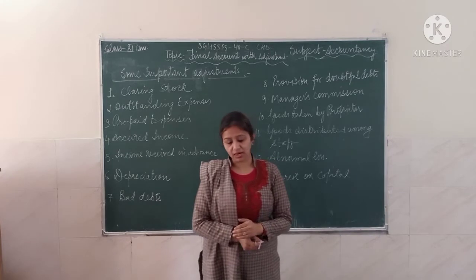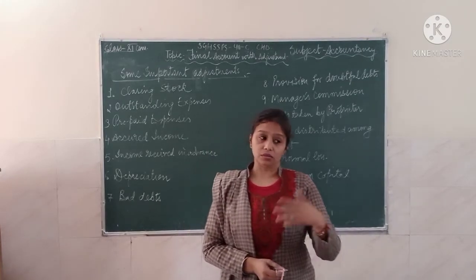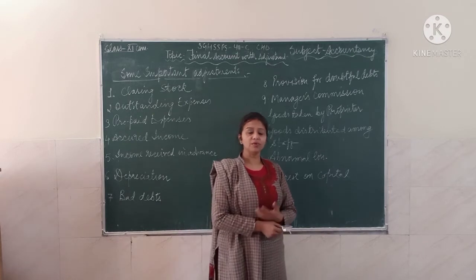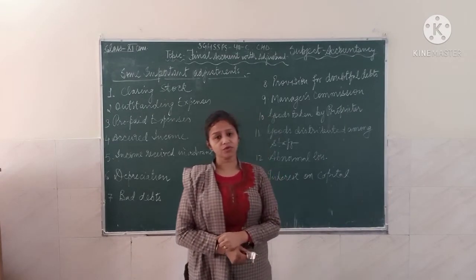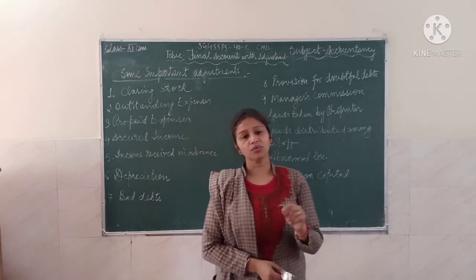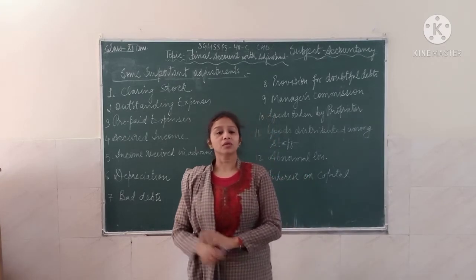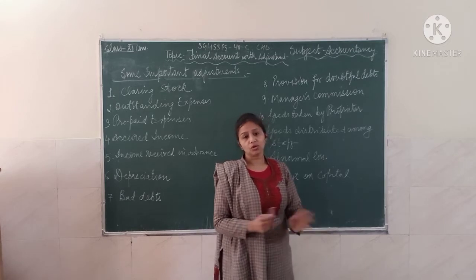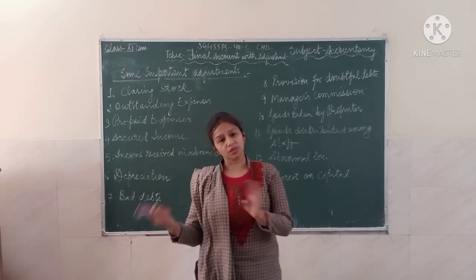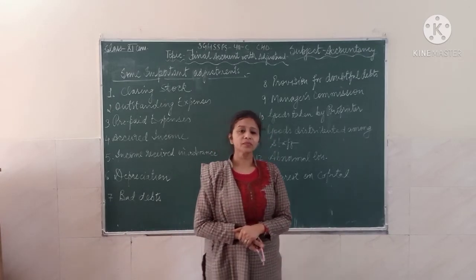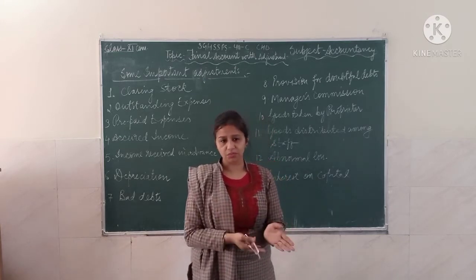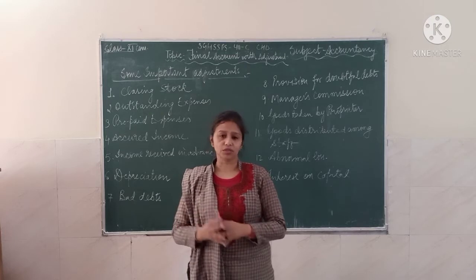We can say that the profit and loss account is the extension of the trading account. With the trading account, you come to know about the gross profit, and the P&L account starts with your gross profit on the credit side, and vice versa. If there is a loss, it will be on the opposite side. So that was what you did before in the first chapter, the final account without adjustment.